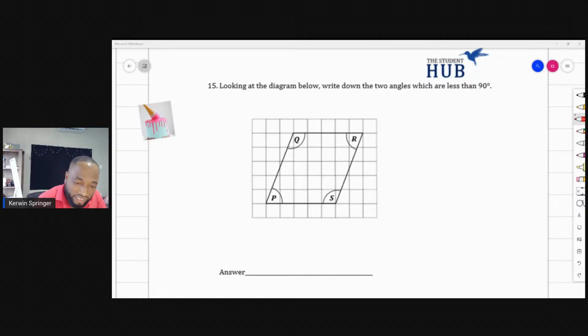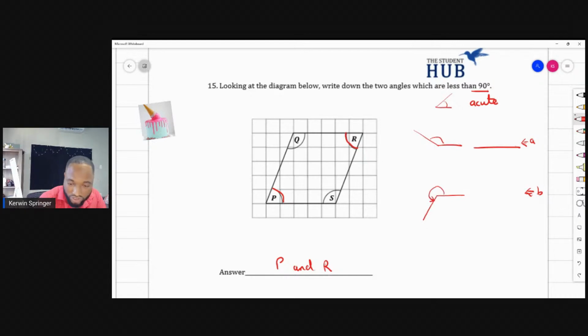So less than 90, these are called acute angles. And obviously, this is P and R. And just for the sake of revision, these are acute angles. What is part A called? What is part B called if it does this kind of flipping back thing? So if it crosses the 180 degrees, what is that called?